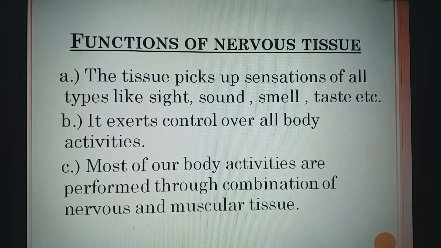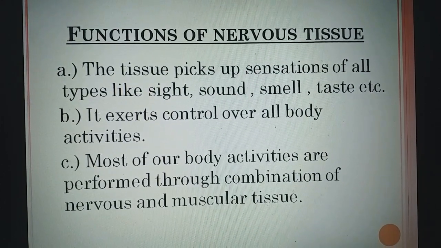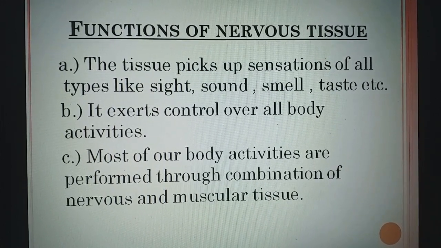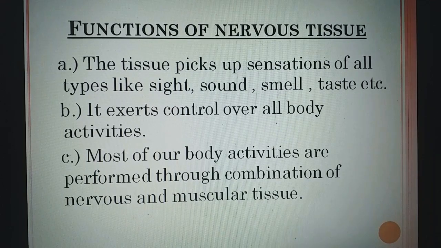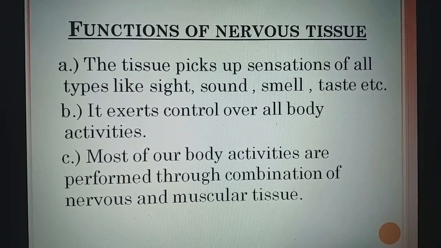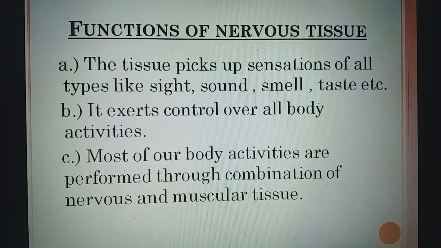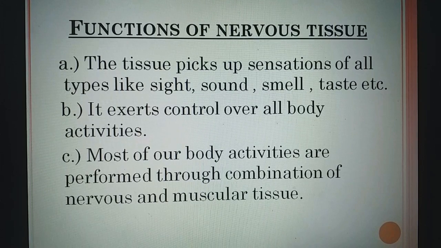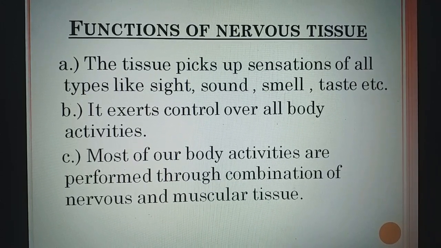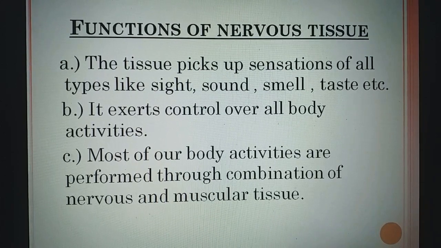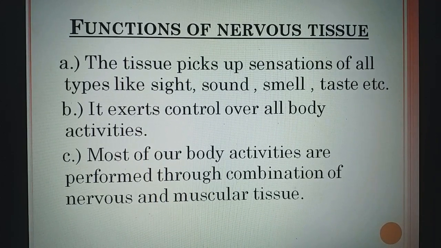Now function of nervous tissue. This tissue picks up the sensation of all types like sight, sound, smell, taste, etc. It exerts control over all the body activity. Most of our body activities are performed through a combination of nervous and muscular tissue. So I hope you must have understood this topic. And today we have completed this tissue chapter also, plant tissue and animal tissue.